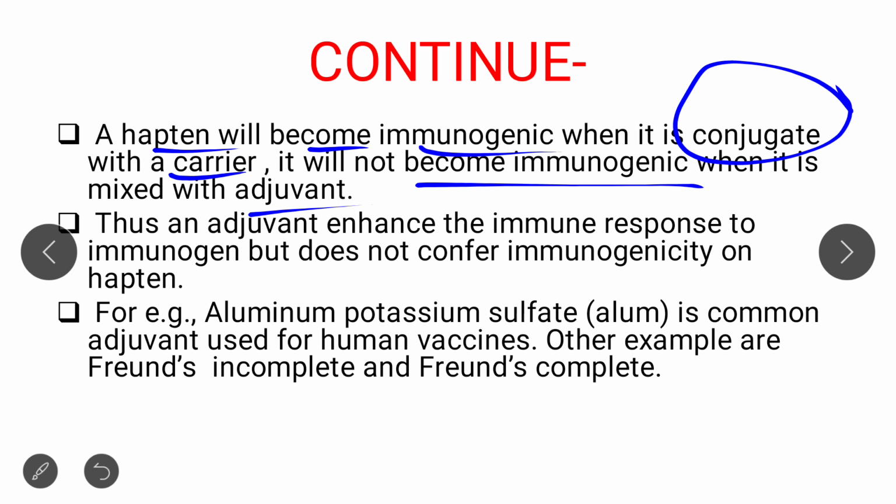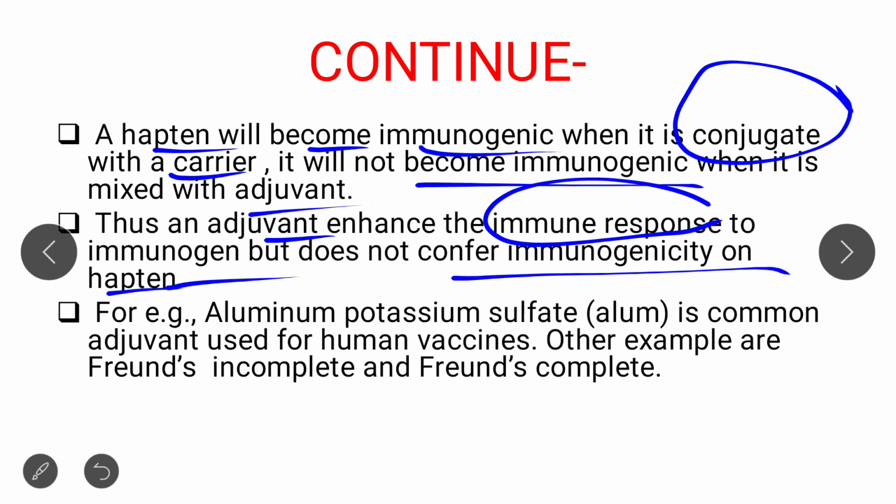Hapten becomes immunogenic if it is conjugated with a high molecular weight or chemically complex substance. So does adjuvant just enhance the immune response? It enhances the immune response to immunogen, but it does not confer immunogenicity on hapten. It just enhances the immune response to immunogen.